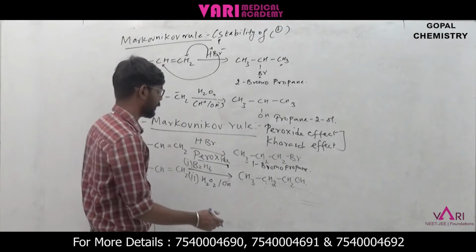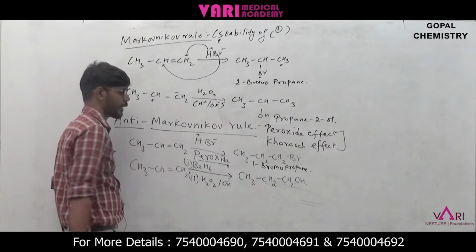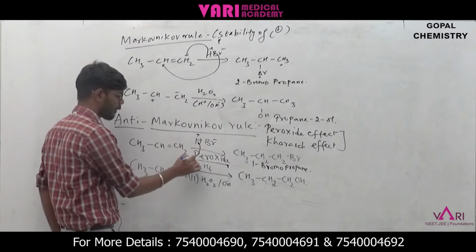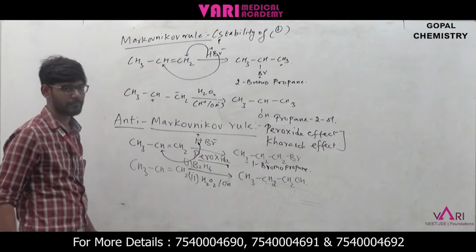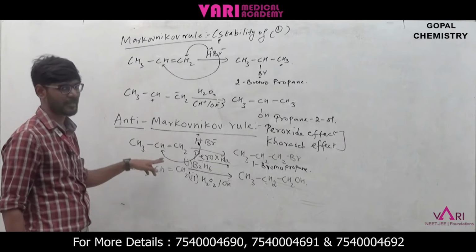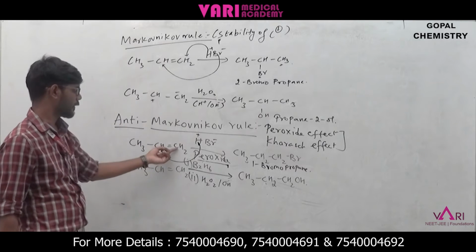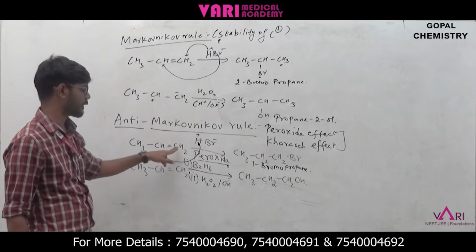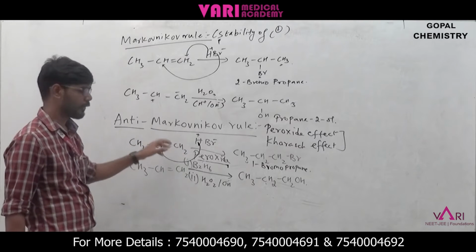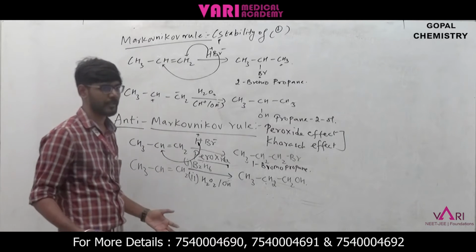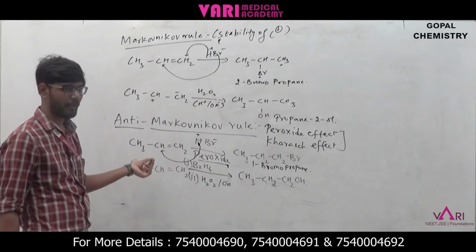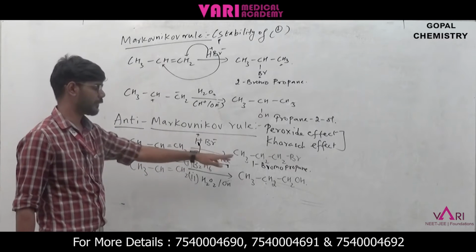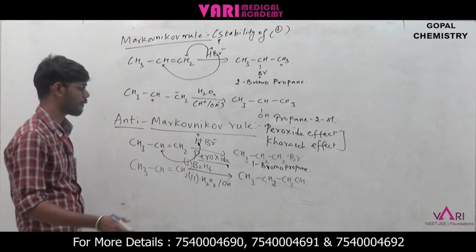So then the Br and H, here we have H plus and Br minus. So H plus will go with the carbon which has the minimum number of hydrogens. Here we have carbon and carbon, so hydrogen and hydrogen, here only one hydrogen, here two. So this is the alkene bond. When the carbon atoms are in a double bond, you have to consider which one will have minimum hydrogen, then the anti-Markovnikov rule will be followed.